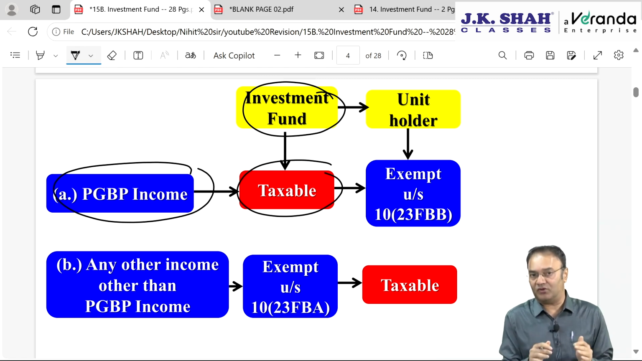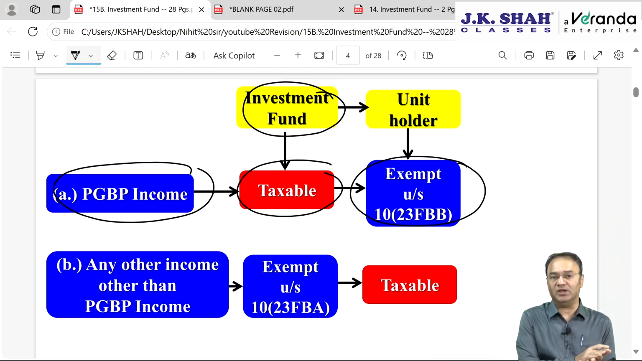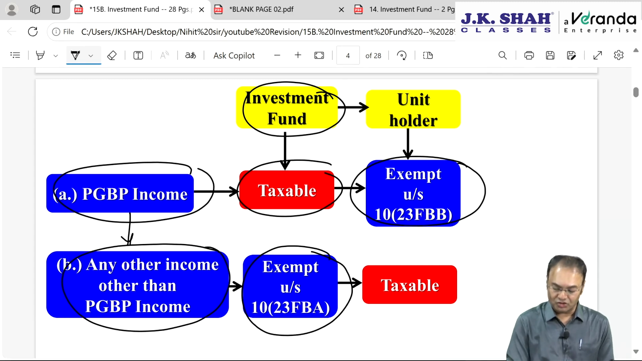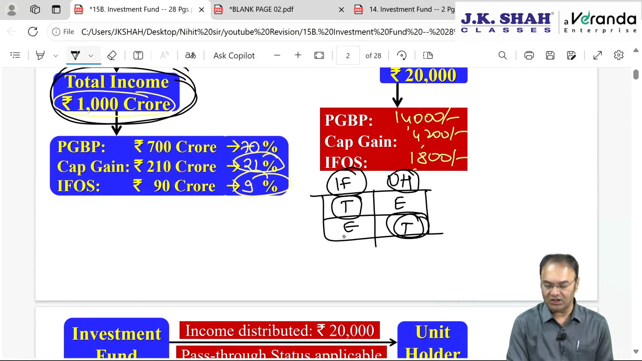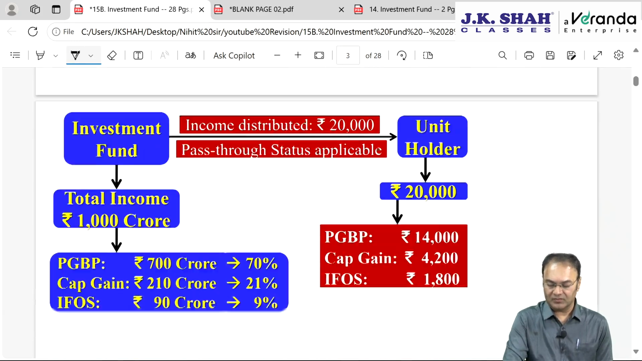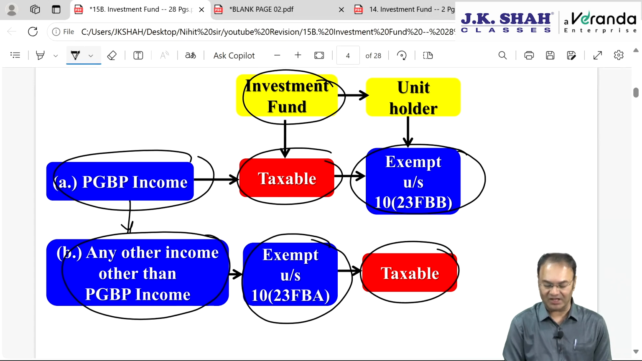So whatever is taxable for the investment fund will be exempt for the unit holder under 10(23FBB). During the lecture I used to call it 23 Facebook B and Facebook A. So barring PGBP income, all other income in the hands of the investment fund will be exempt under 10(23FBA). The table which I drew up here will be applicable here also. TEET. So PGBP income TE and any other income ET. And whatever is exempt for the investment fund will be taxable for the unit holder.